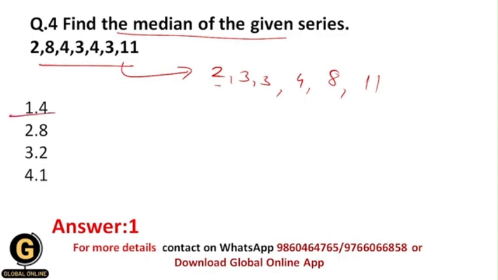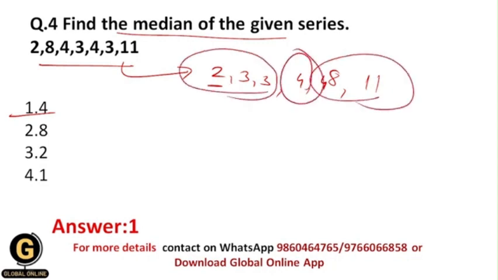Because 4 has actually occurred 2 times. So here 3 values will go over here, 3 values will go over here. So the middle value will be 4. And that's why it is called the median, because it is the middle value in the whole data set whenever you arrange it in either ascending or descending order. So your correct answer should be 1.